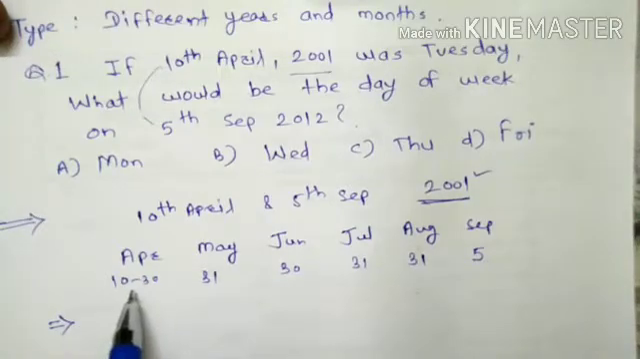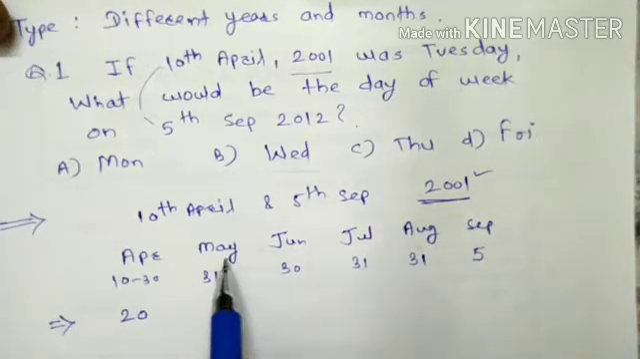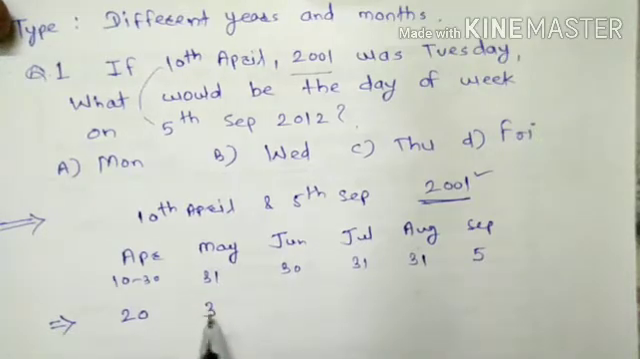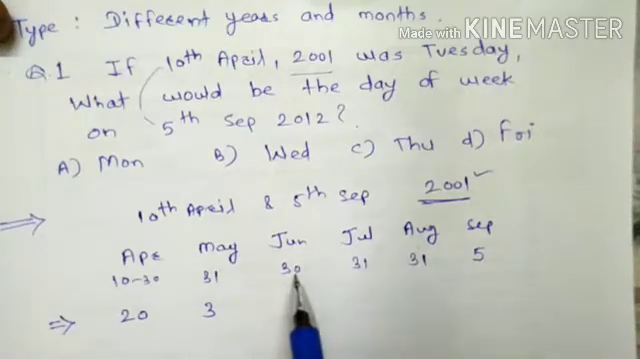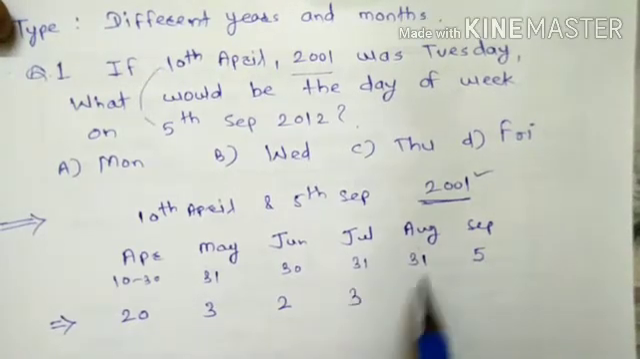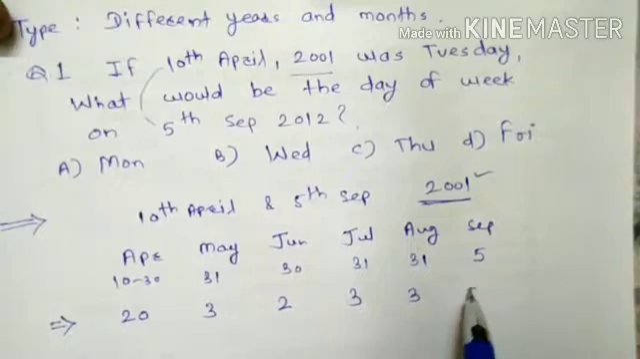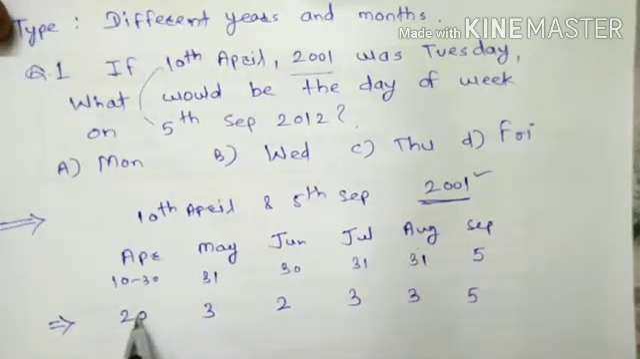Now the number of days in April from 10th April to 30th April is 20 days. After that, in May there is 31 days, so that number of odd days is 3. After dividing it by 7, we will get remainder as 3. In month of June, 2 odd days, July 3, August 3 and September 5. This 20 also, after dividing it by 7, we will get remainder as a 6.